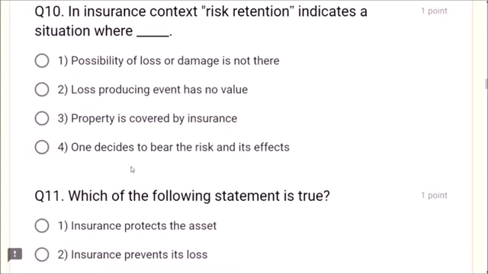Next, question number 10. In insurance context, risk retention indicates a situation where, friends, what is it? One decides to bear the risk and its effects. This is known as risk retention.